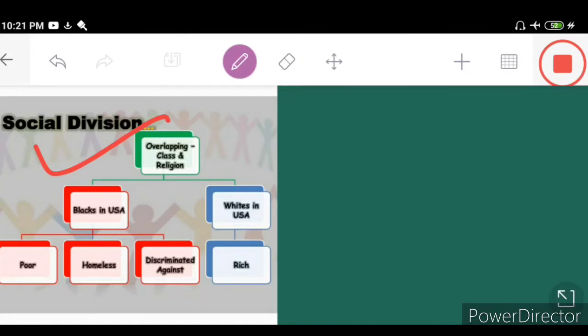Dear students, if social differences cross-cut one another, it's difficult to pit one group of people against the other group. It means that the group that is sharing a common interest on one issue are likely to be on different sides on other issues. So if you talk about the Netherlands or Northern Ireland, both the people follow Christianity as a religion. So there is a division in their Christianity as well, Roman Catholics and the Protestants.